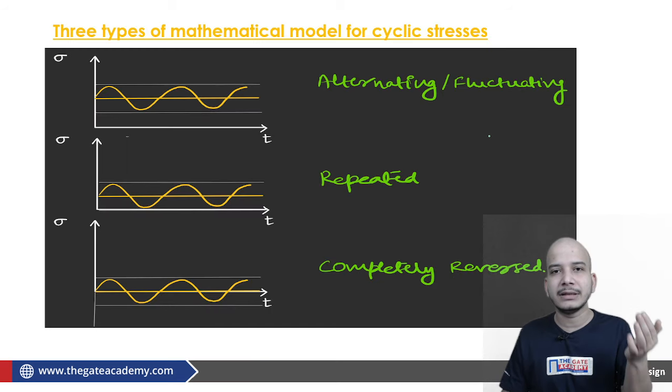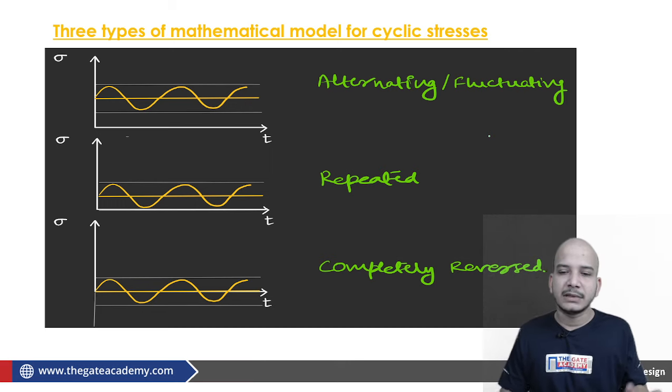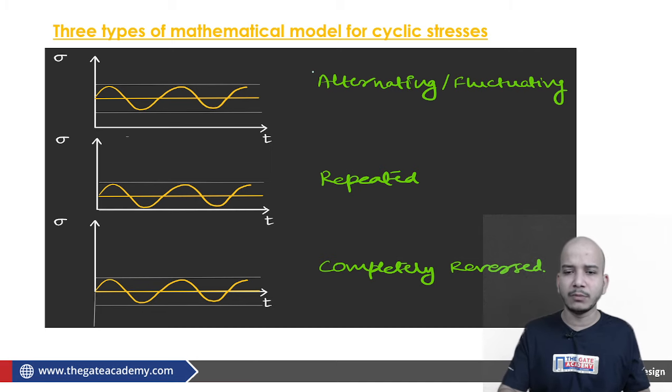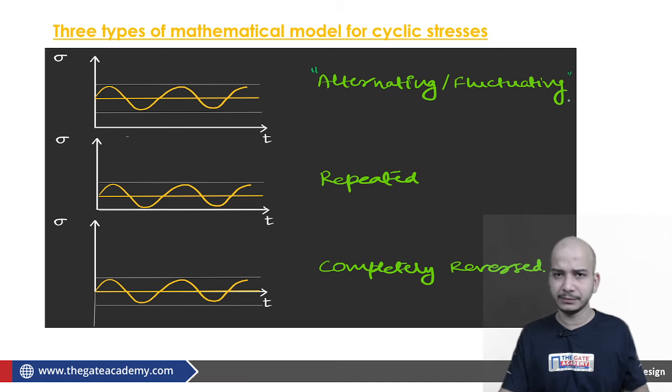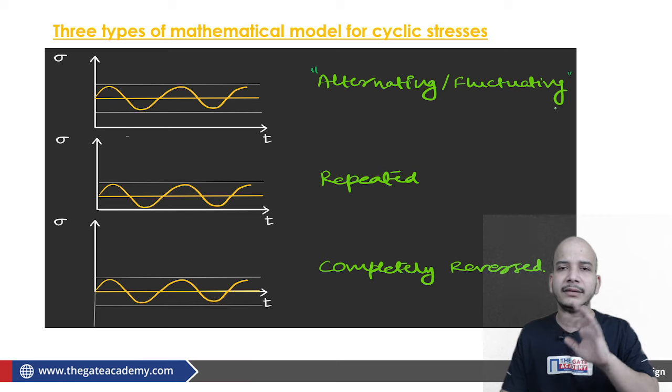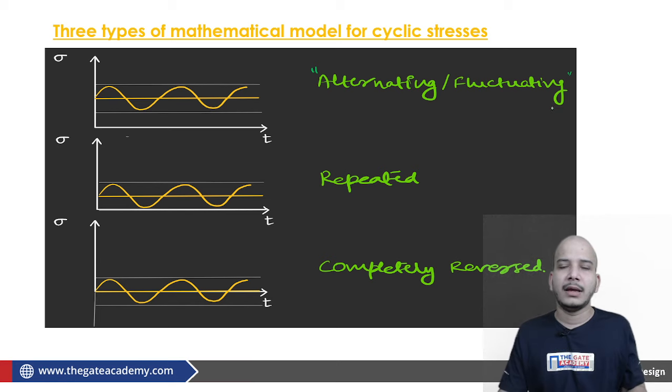Now depending upon sigma amplitude, sigma mean, sigma minimum and sigma maximum, we are classifying it into more categories. First is your most general category, which is alternating or fluctuating. Here there is no specification as far as sigma amplitude, sigma minimum, sigma maximum is concerned.